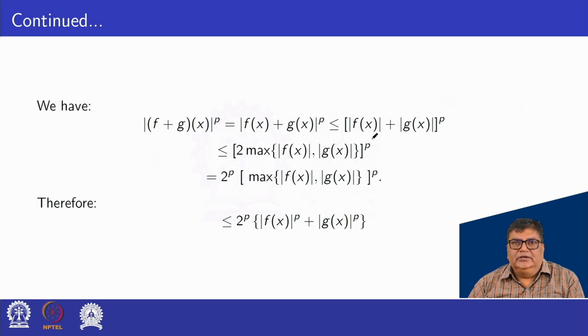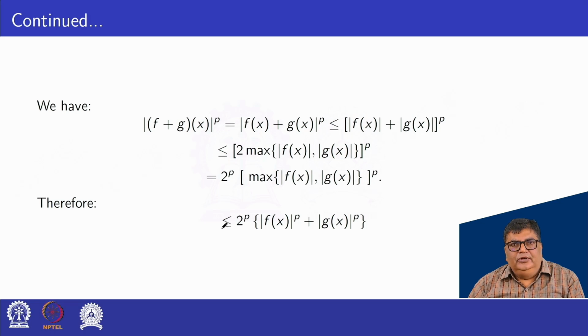This can also be written as less or equal to 2 maximum of f(x), g(x) power p, that is 2 to the power p into max of mod f(x), mod g(x) power p.